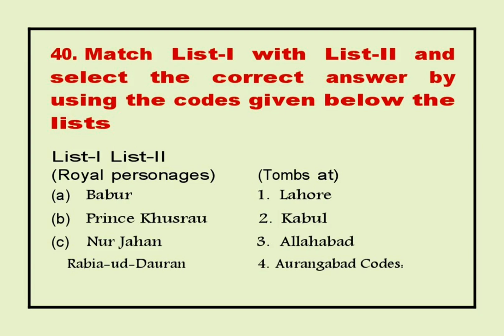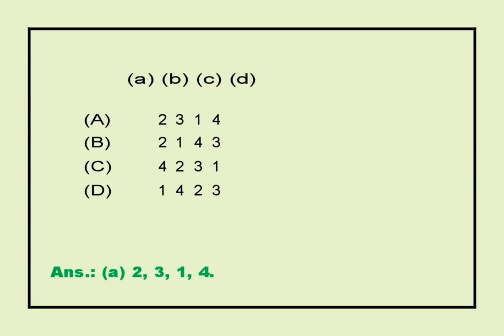A. Babur 1. Lahore. B. Prince Khusro 2. Kabul. C. Nur Jahan 3. Allahabad. D. Rabia-ud-Dauran 4. Aurangabad. Codes. Answer A. 2, 3, 1, 4.